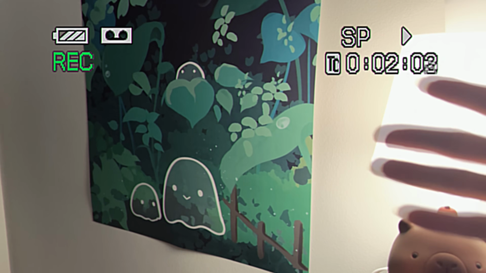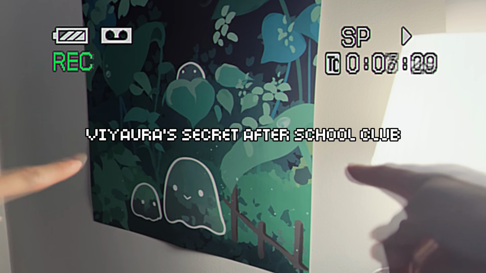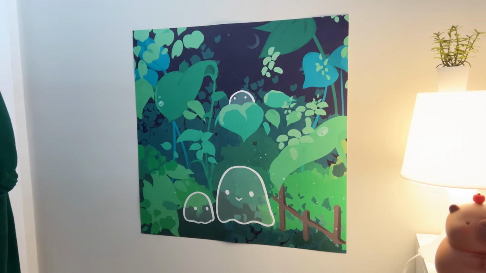Okay, hello. Welcome to Viyaura's Secret After School Club. Today, you are facing this little ghost poster because yes, I have a poster of the little ghost here.